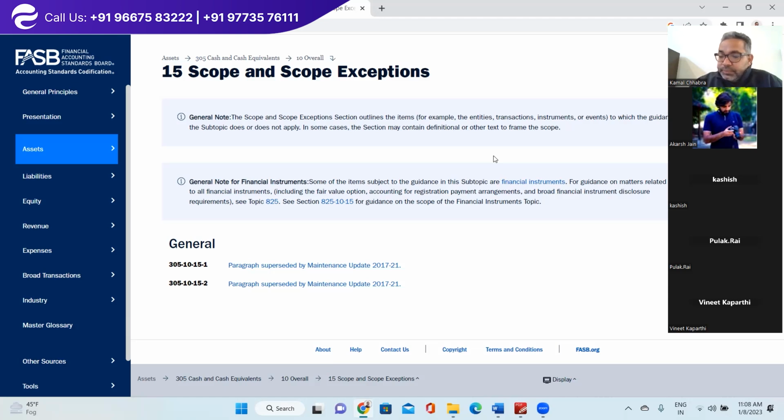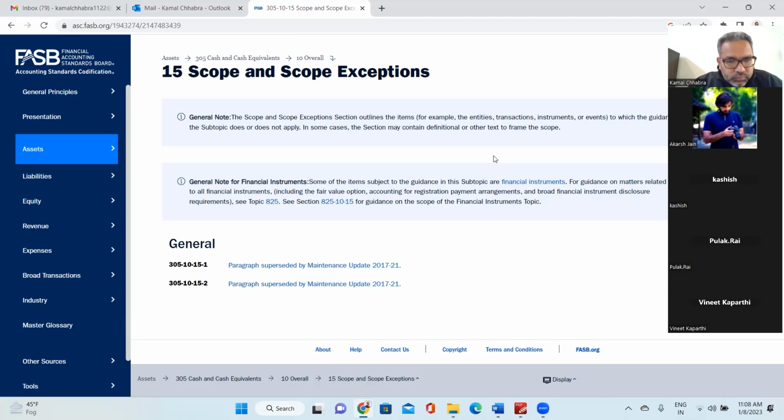Make sense? Are you able to navigate? Yes, sir. Actually, sir, first we need to register. We have put in the password and email ID as well, but it is showing that the password is incorrect. So we have to sign up now, right?